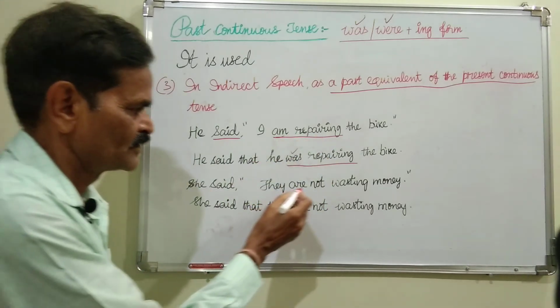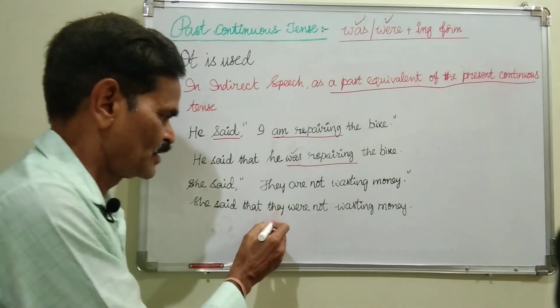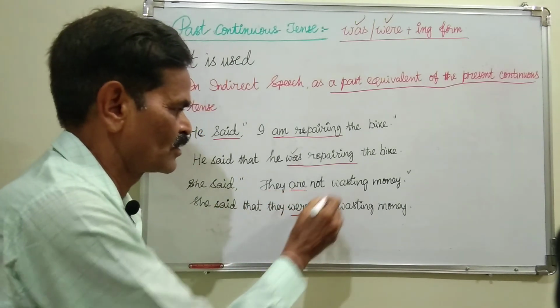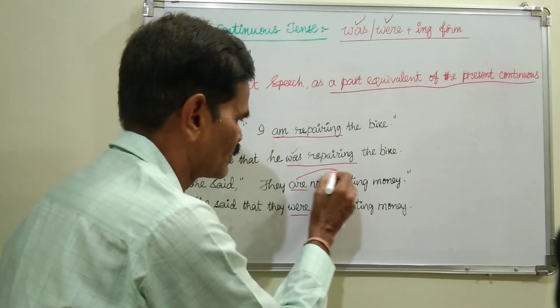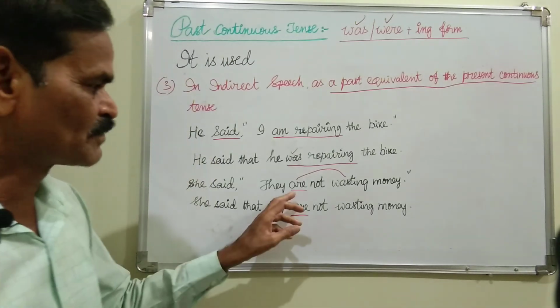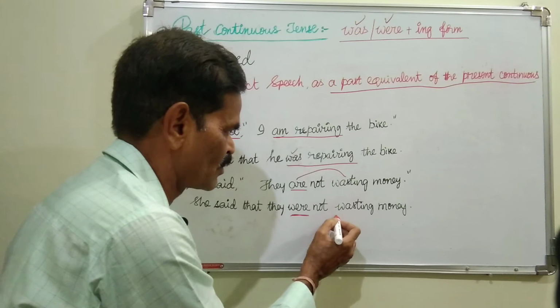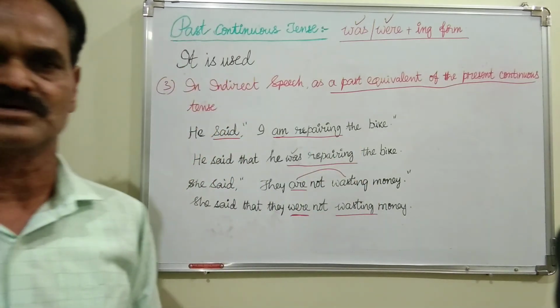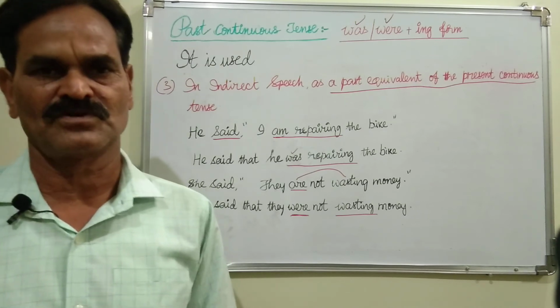She said they are not wasting money. She said that they were not wasting money. Are is changed to were, wasting only, not only. So what is the verb here? Are wasting. Are is present, ing form present continuous is changed to its corresponding past tense, past continuous. So this is all about past continuous tense.